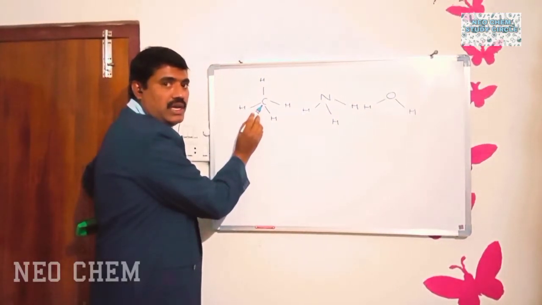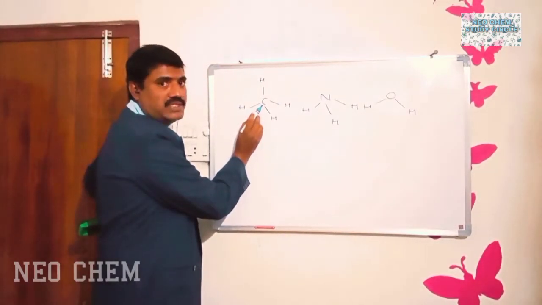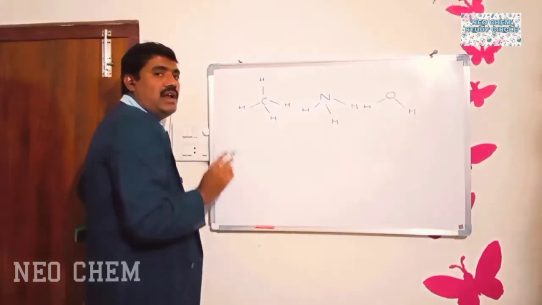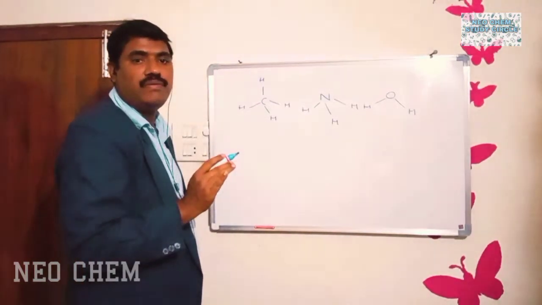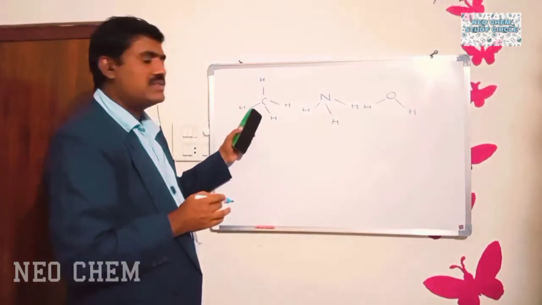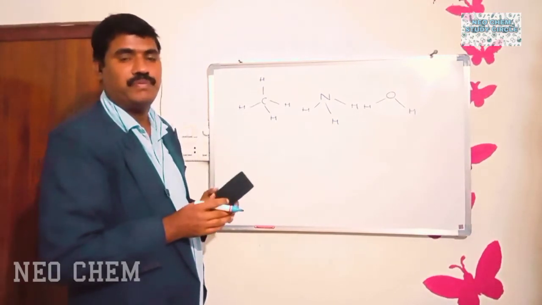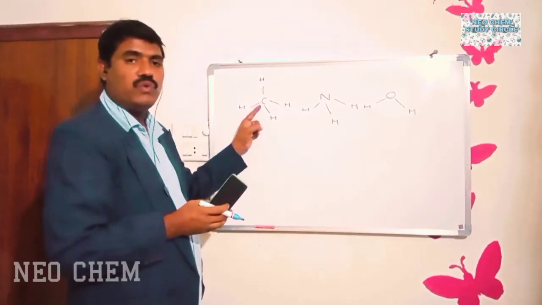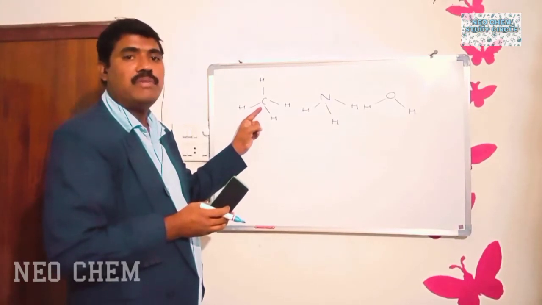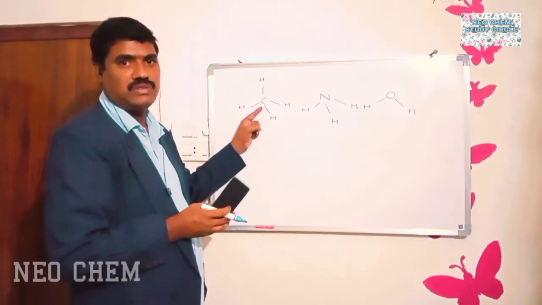Actually, each and every element must have a number of valency electrons equal to its group number. It is a very, very important basic point. So in the methane molecule, the central atom is carbon, which belongs to group 4A. As carbon belongs to group 4A, it should have how many valency electrons? It should have 4 valency electrons.